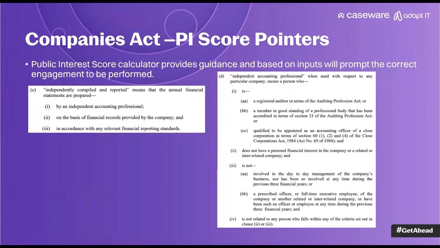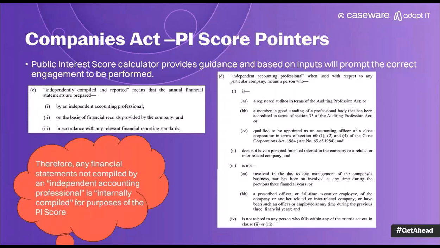And then the independent accounting professional is also defined on the slide there. What is important to note here is that financials are not independently compiled and reported on the one side, and on the other side, we are not independent when we are compiling and reporting. The flip side to that is actually internally compiled. So the standard literally says financial statements are internally compiled unless they are independently compiled, and then independently compiled is defined.